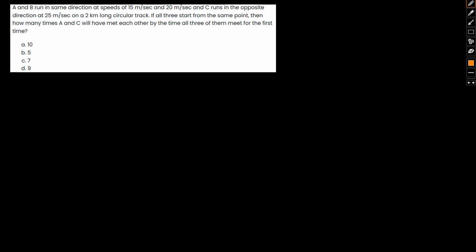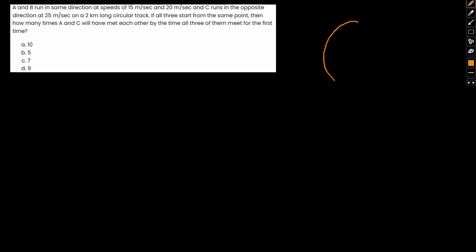A and B run in the same direction at speeds of 15 meters per second and 20 meters per second, and C runs in the opposite direction at 25 meters per second on a 2 kilometer track. If all three start from the same point, then how many times will A and C have met each other by the time all three meet for the first time? Okay, so here let's just try and understand the question.